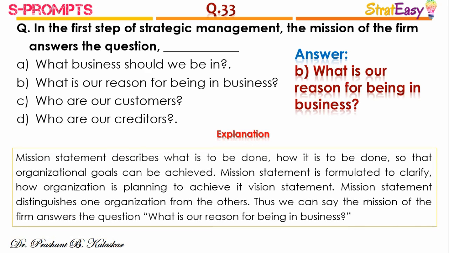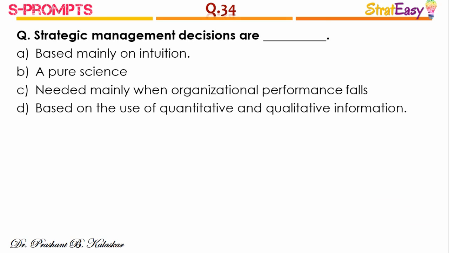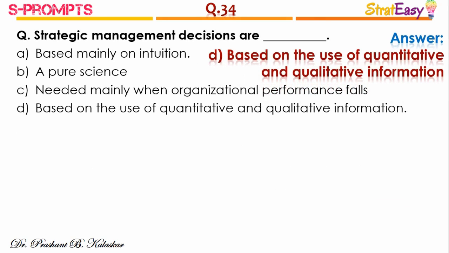Mission statement describes what is to be done, how it is to be done, so that organizational goals can be achieved. Mission statement is formulated to clarify how the organization is planning to achieve its vision statement. Mission statement distinguishes one organization from the other. Thus, we can say the mission of the organization answers the question, what is our reason for being in the business?